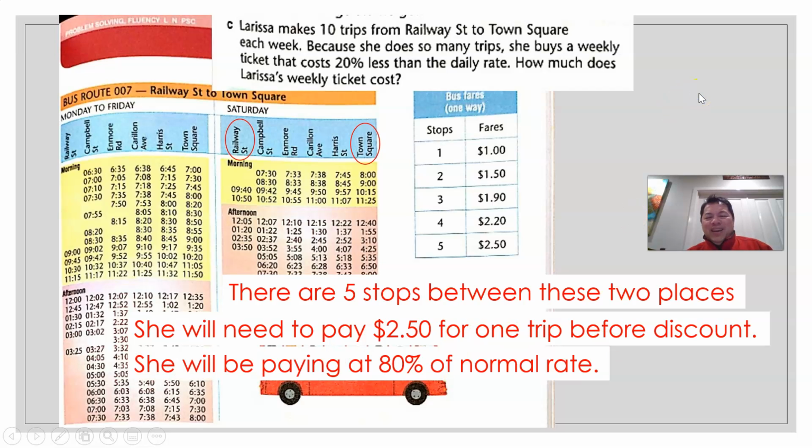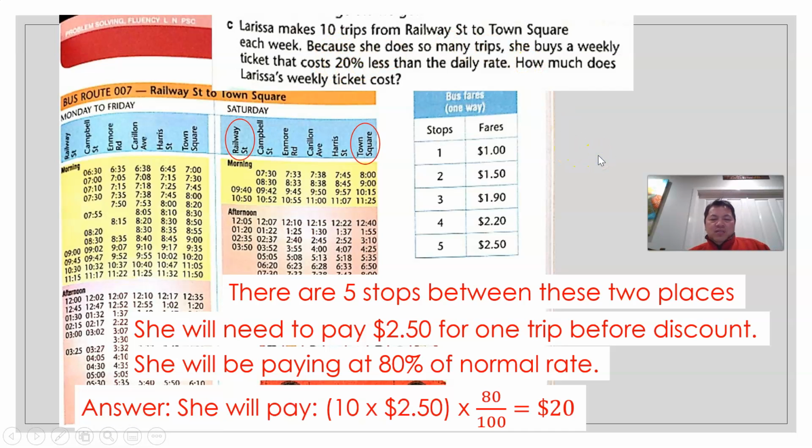So she'll be paying at 80% of the normal rate. Remember 20% less? I remember the car problem solving question that we did. So 20% less means you now pay at 80% of the normal rate. So 10 trips times $2.50 is the total amount for the normal rate, and you pay 80% of the normal rate. When you work it out, you get $20.